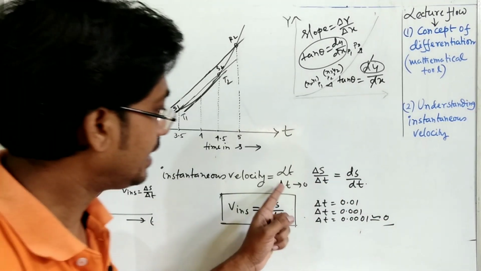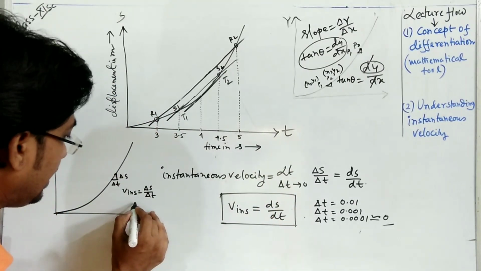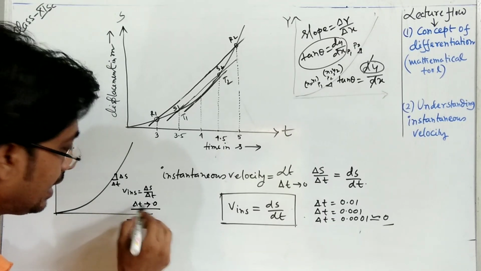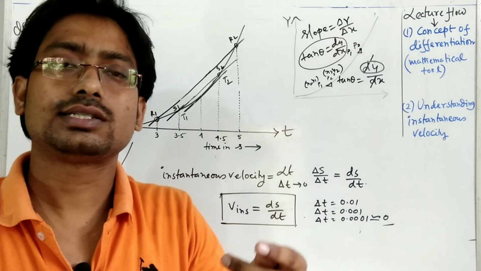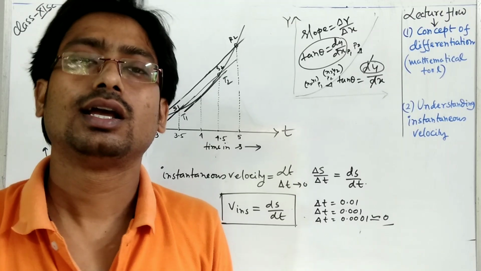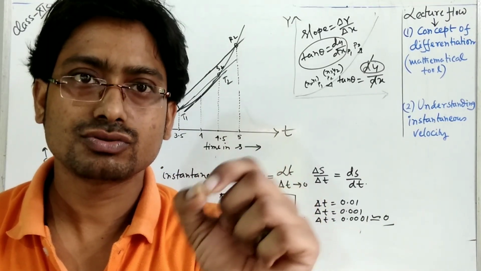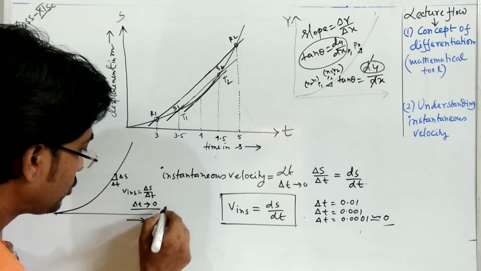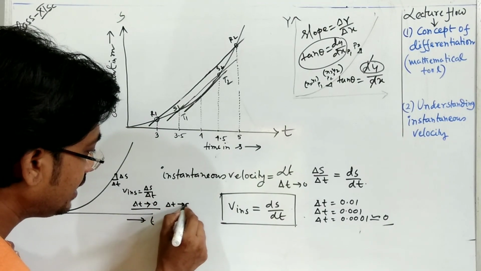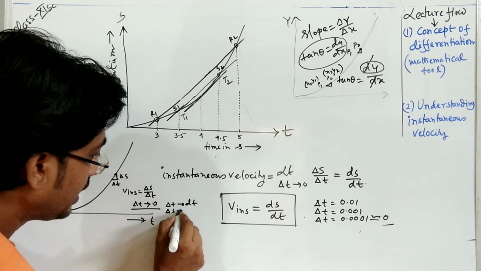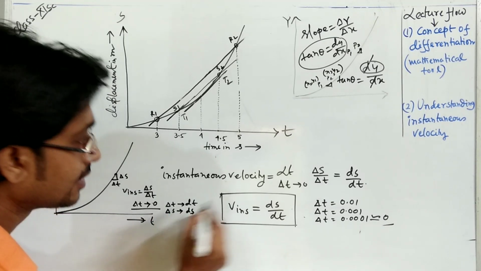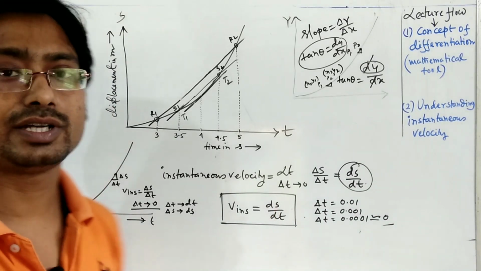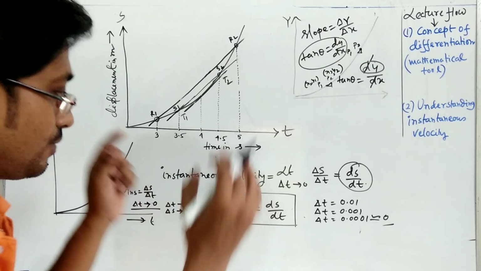And if delta t is very small, we can take it as tending to 0. When delta t is very small, the displacement covered is also very small, tending to 0. So delta t can be written as dt, and delta s can be written as ds. So that is actually the formula: v instantaneous is equal to ds by dt. I will make you understand this formula.